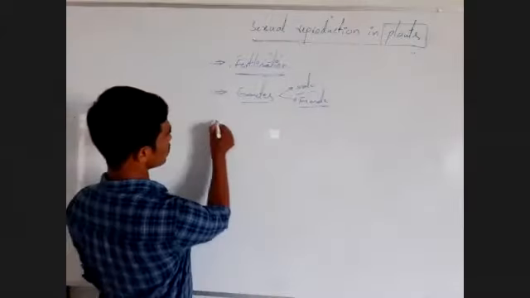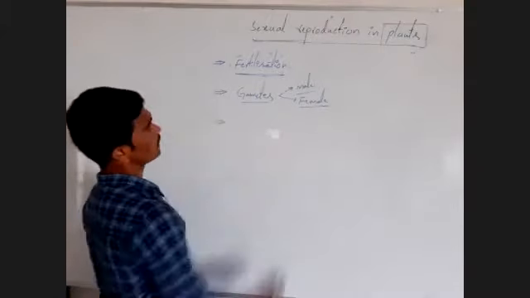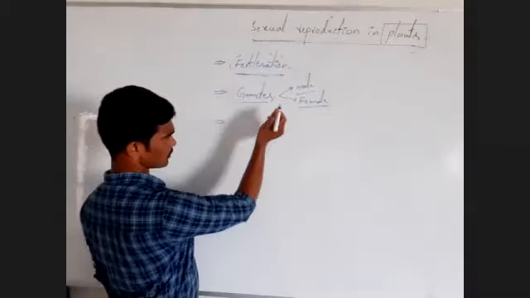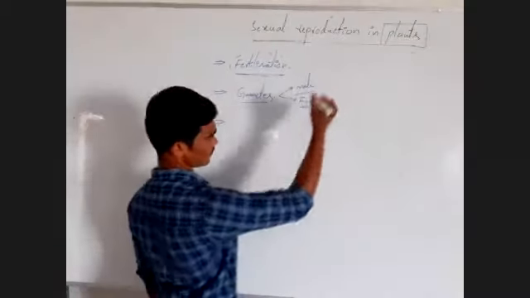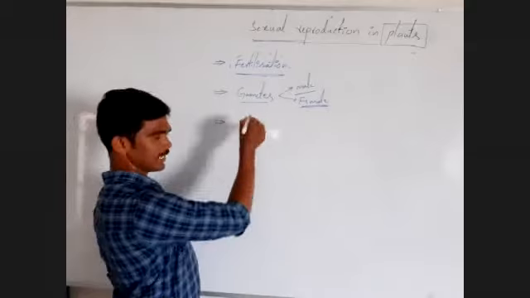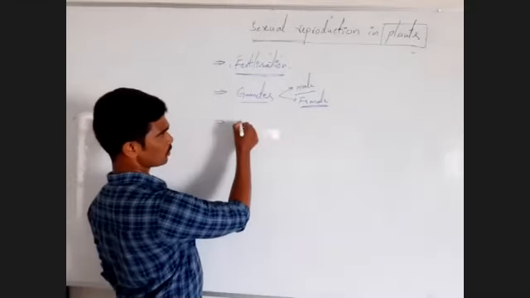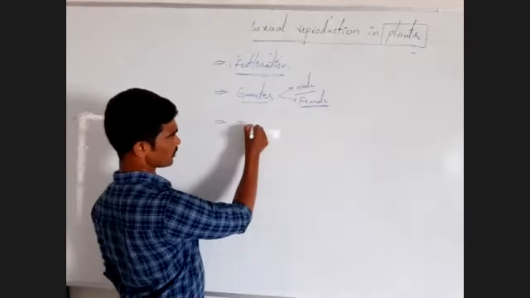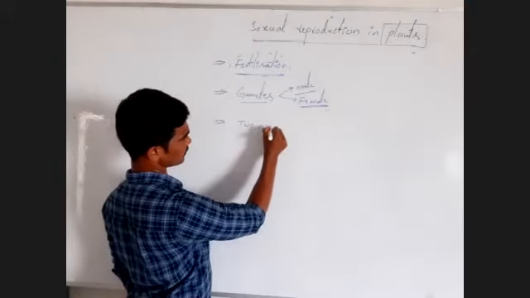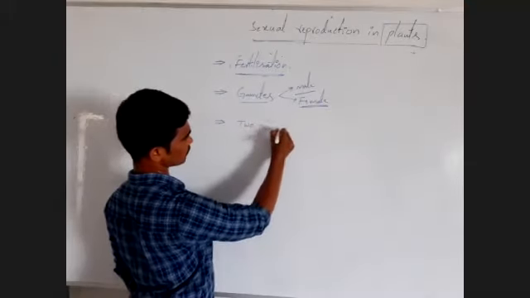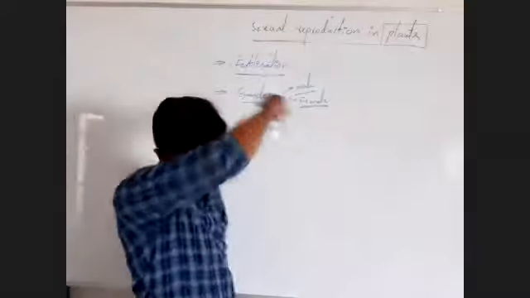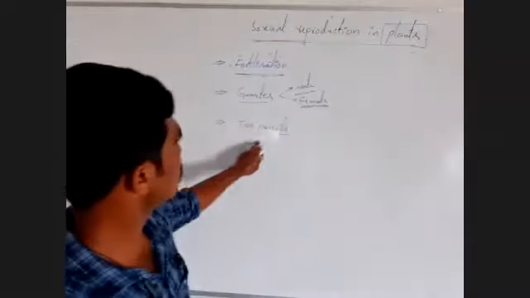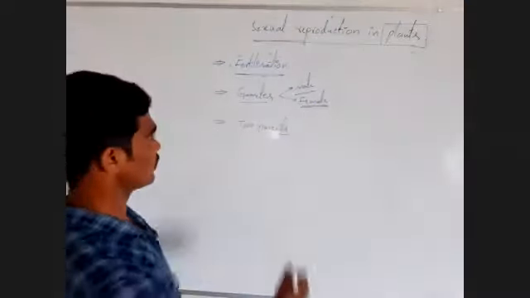Okay, next characteristic feature: here there are two types of gametes, male gametes and female gametes. And in animals, we already studied two types of parents, or two parents. Two parents are involved in sexual reproduction.